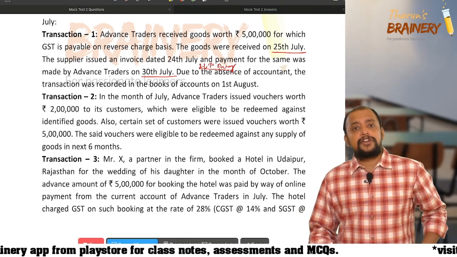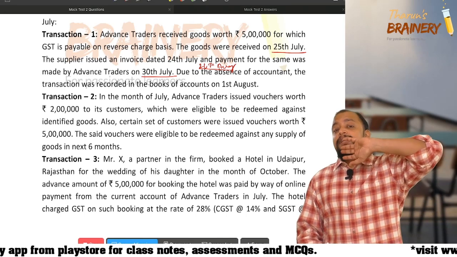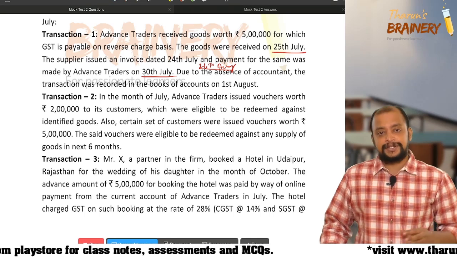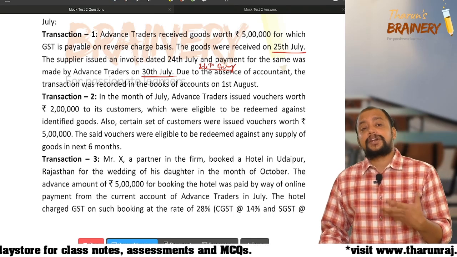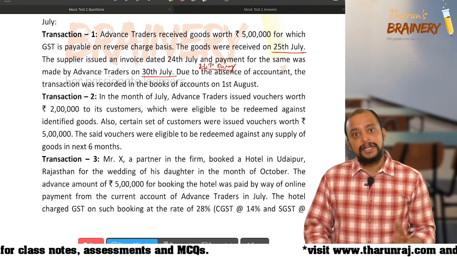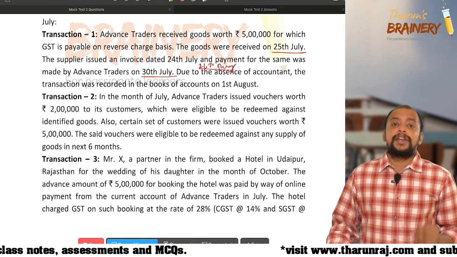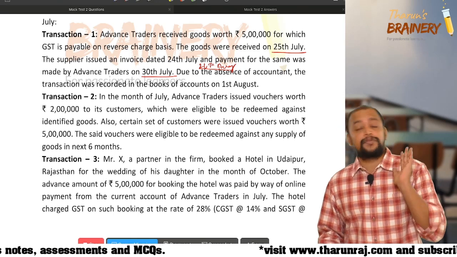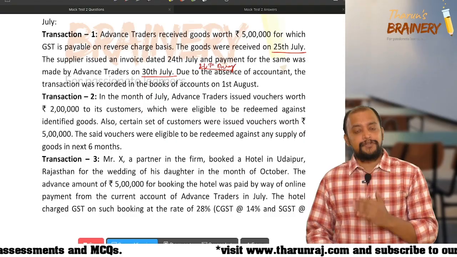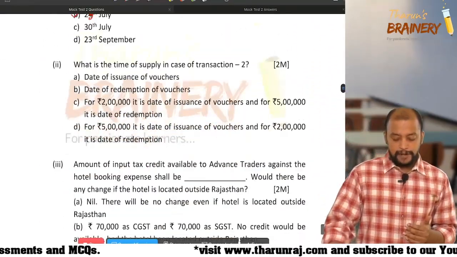See, vouchers are not supply, but they will be treated as consideration with respect to supply of goods or services. Now we need to check what kind of voucher it is, identifiable or non-identifiable. If it is an identifiable voucher, we take the time of issuance of the voucher. If it is a non-identifiable voucher, we take the time of redemption of the voucher. So here you please check what type of voucher it is.